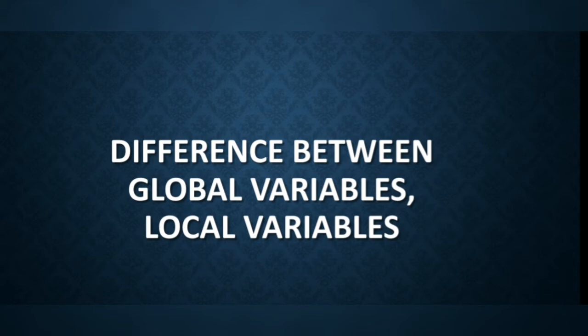Please note it down. They are not related in any way to other variables with the same name used outside the function. That is, variable names are local to the functions. Local variables only exist while the function is executing. It is a very important thing. A local variable only exists while the function is executing.